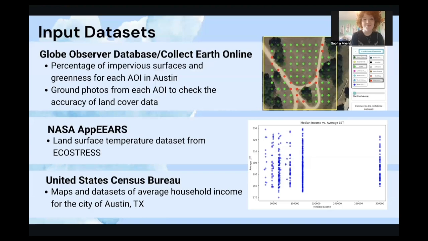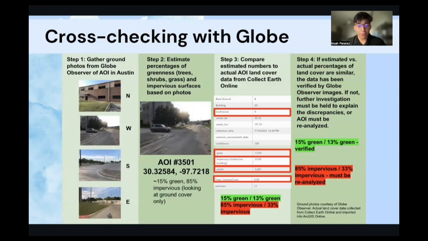We derived our datasets from 3 different sources for this project. We obtained our percentages of greenness and impervious surfaces for each AOI from the Globe Observer database via Collect Earth Online, and we used the same to collect on-the-ground photos from each AOI to validate our land cover data. We use NASA AppEEARS to request land surface temperature data, or LST data, for our AOIs from the ECOSTRESS instrument on the International Space Station. Finally, we use the United States Census Bureau to find datasets showing the mean and median household incomes for the city of Austin.